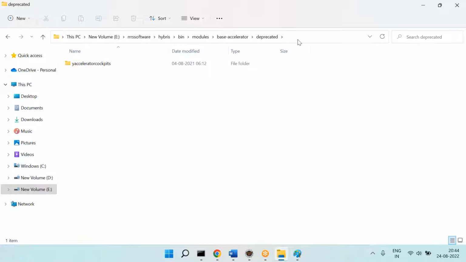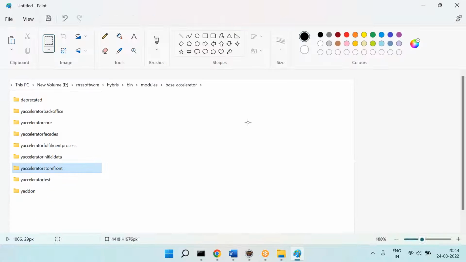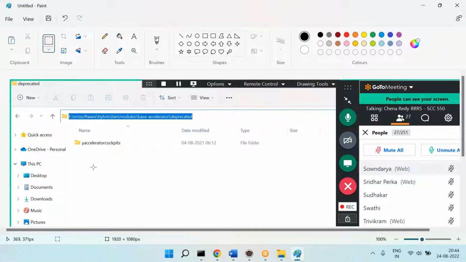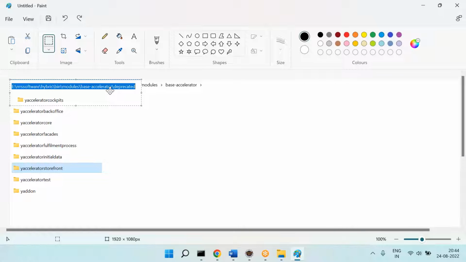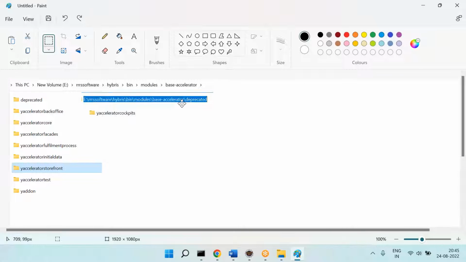In the deprecated, what do I have in 2011? Only this is there. Now there is one powerful conclusion here. That's why I'm putting in this much diagram. If you take 2011, this is the structure of the base accelerator.